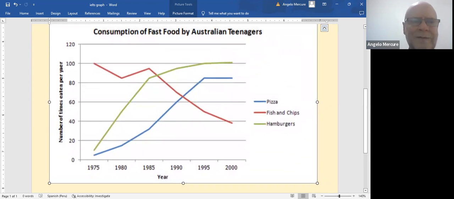And that is our summary of the consumption of fast food by Australian teenagers from the year 1975 to the year 2000. And when we say fast food, we're talking about pizza, fish and chips, and hamburgers.